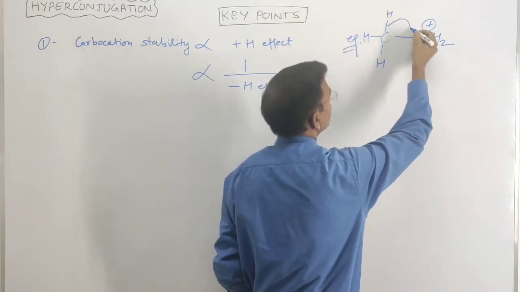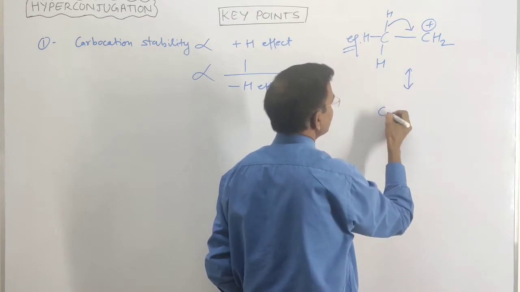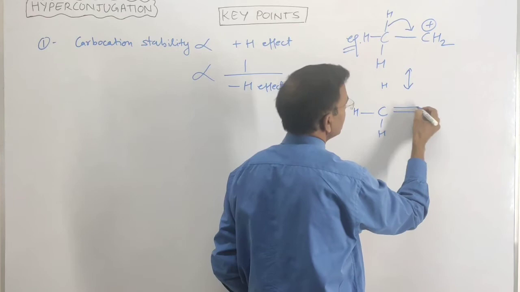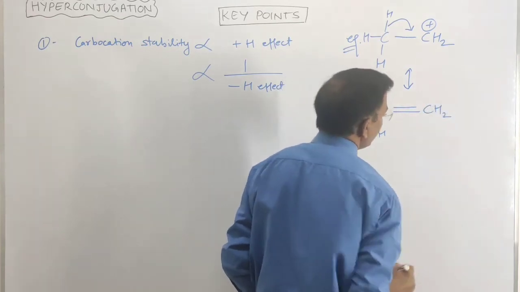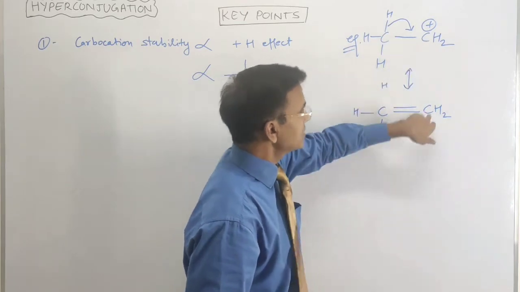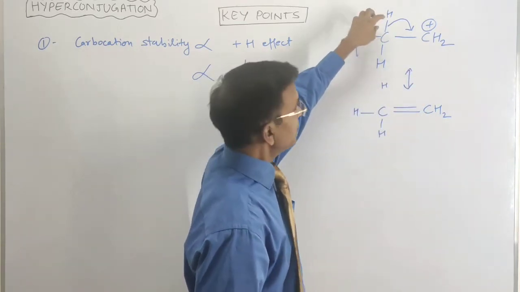The next resonating structure will be this. So here the positive charge on the carbocation becomes less because of the hyperconjugation.